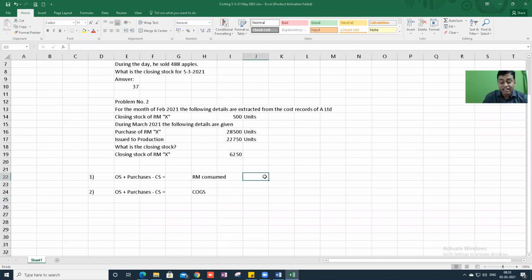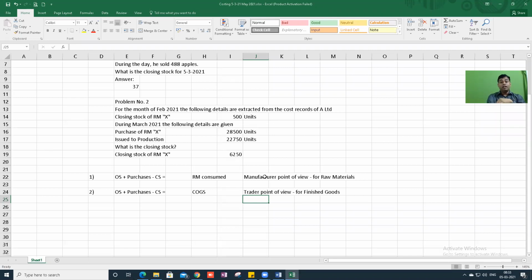See, this is for a manufacturer's point of view, for raw materials. This is a trader's point of view for finished goods. If you are a trader who buys and sells finished goods, you'll take statement 2: opening stock, add purchases minus closing stock is equal to cost of goods sold.